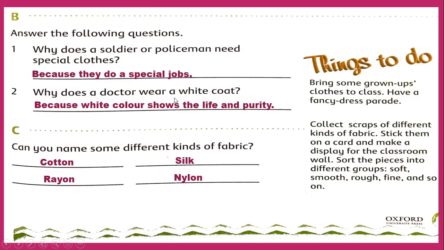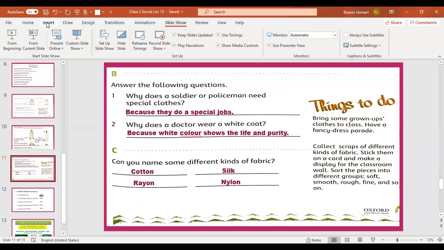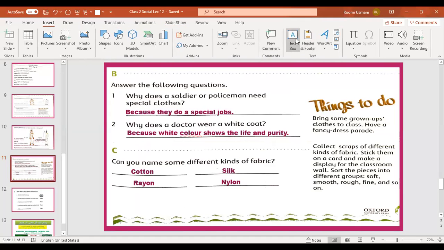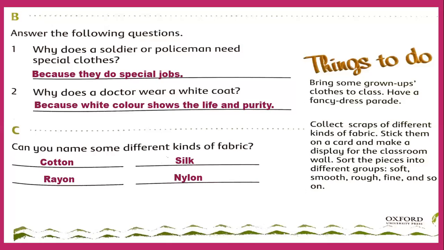Why does a doctor wear a white coat? Let me correct it for you. Then it will be easy for you to understand. One minute. Look, here I cut the A. It's okay now. Good. Now we come again. Here. Yes, look, it is correct now.